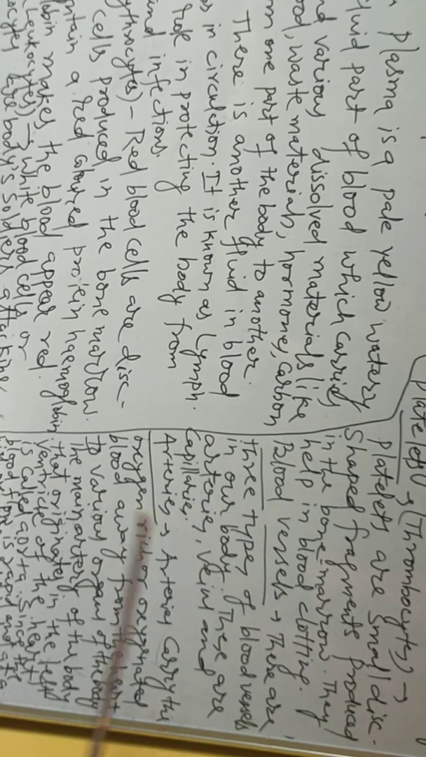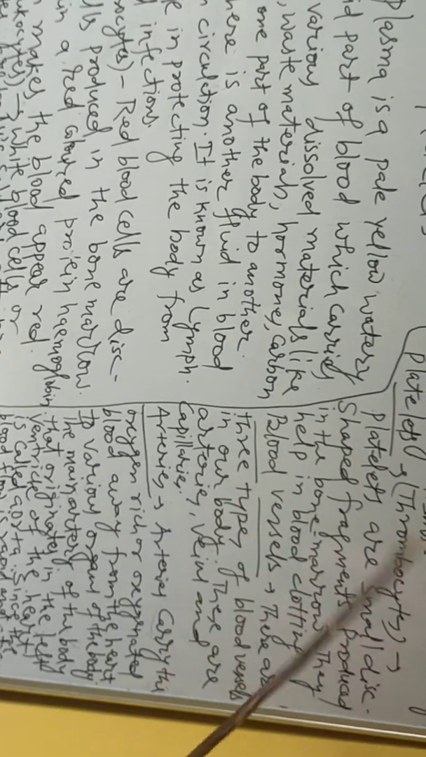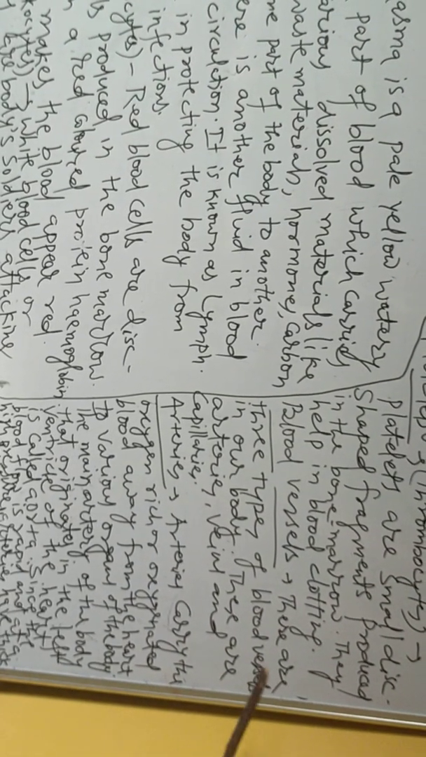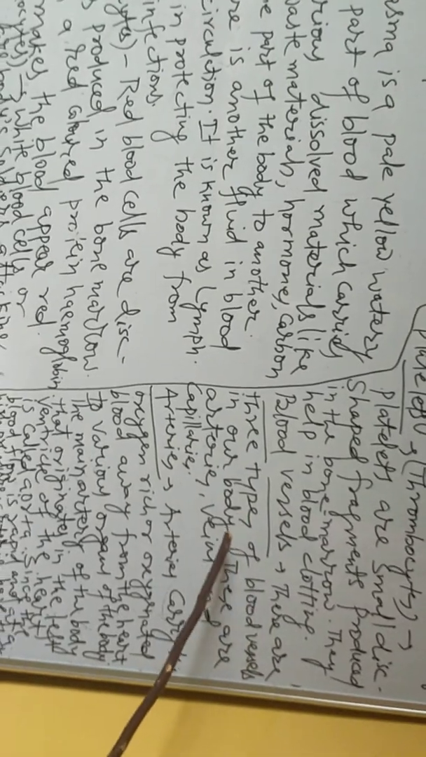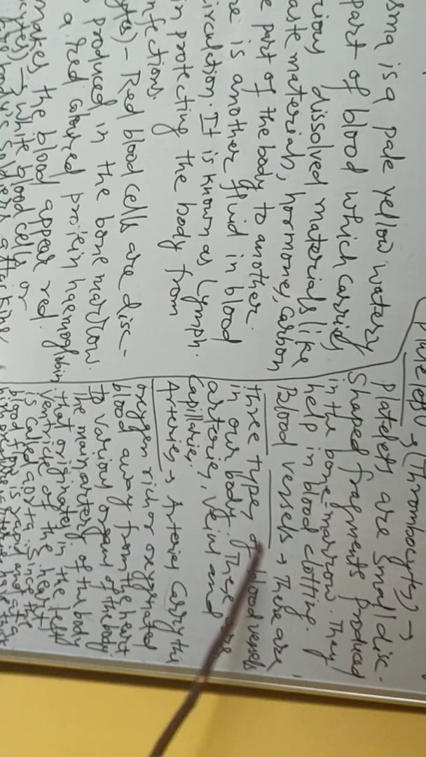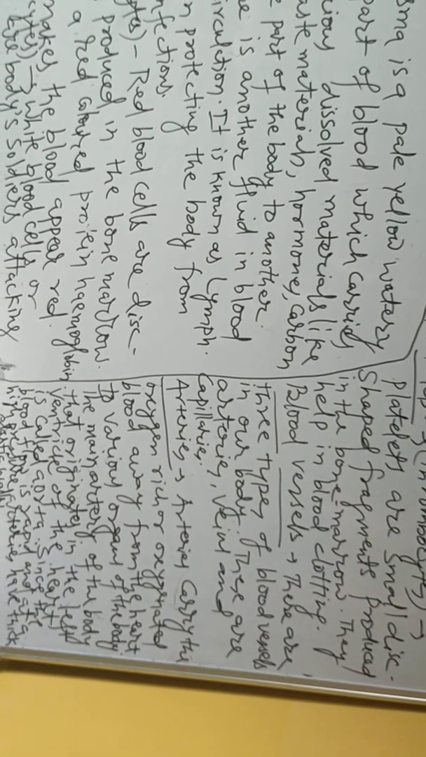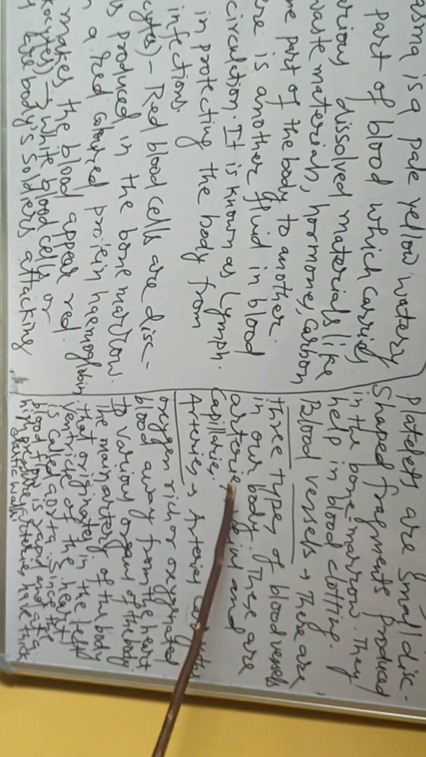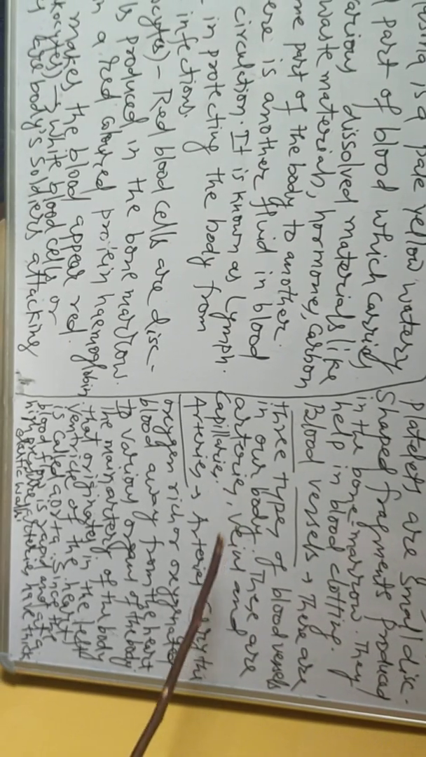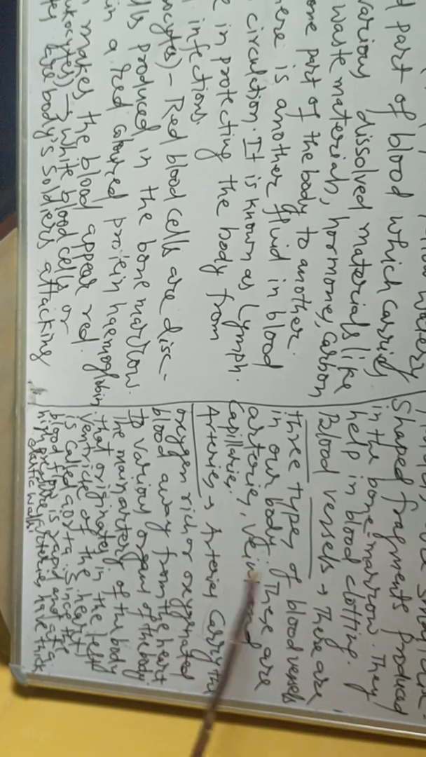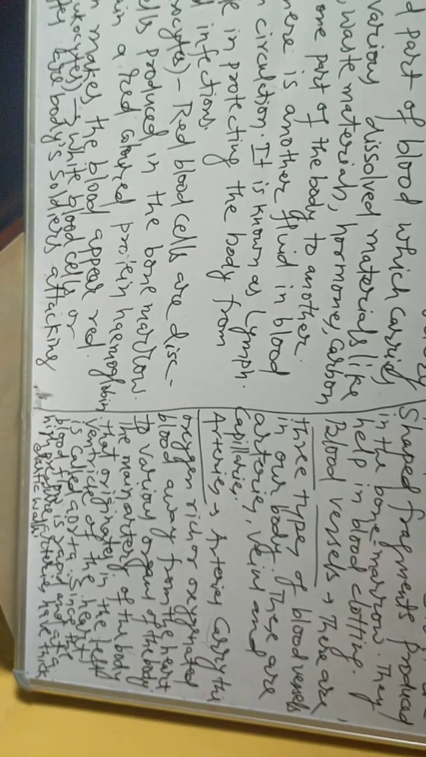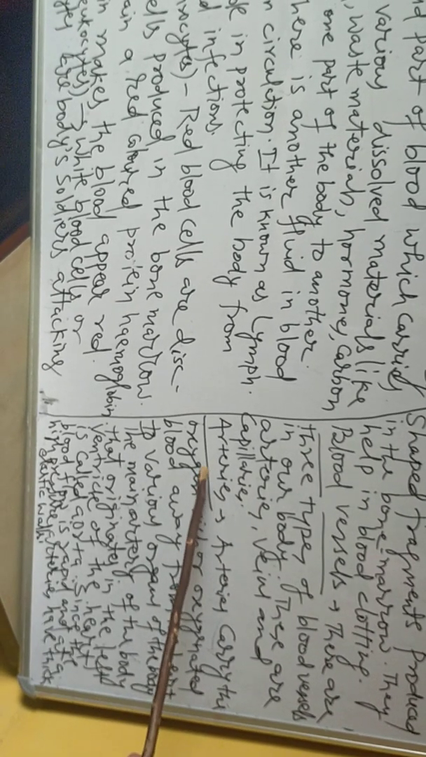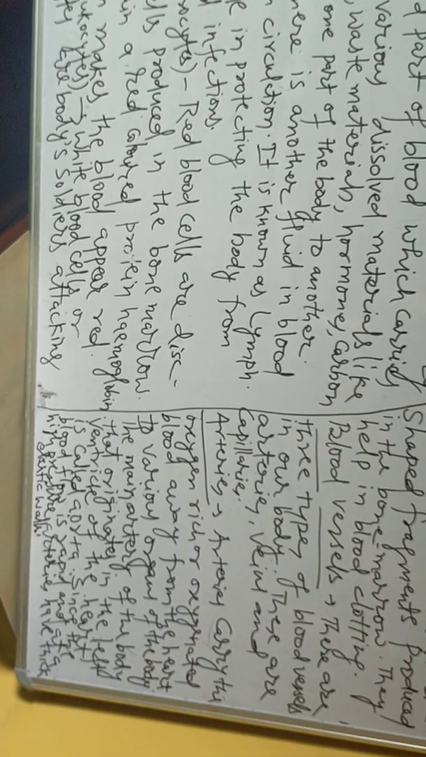Blood vessels. Now we can talk about the next topic, blood vessels. How many types of blood vessels are there? There are 3 types of blood vessels in our body. These are arteries, veins and capillaries. Let us talk about the arteries first.